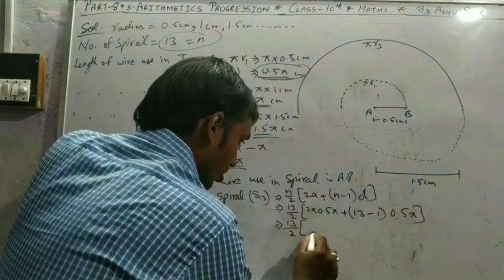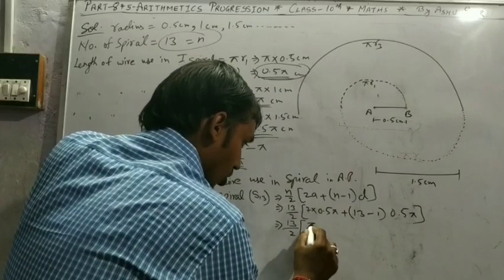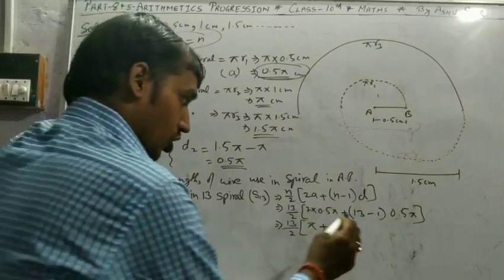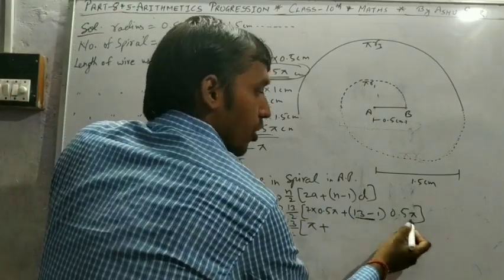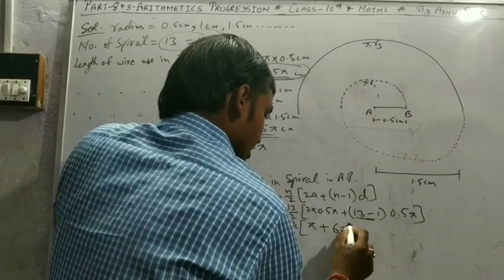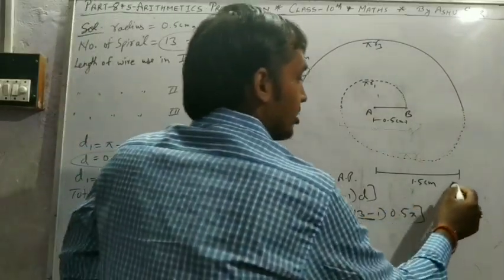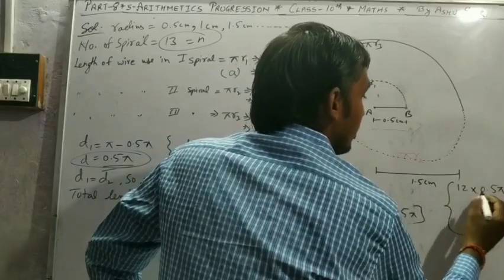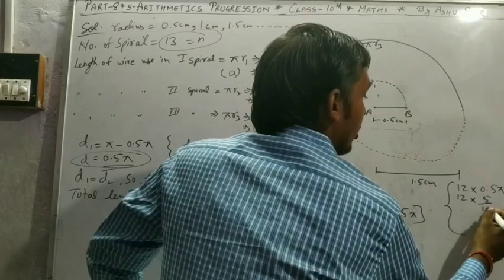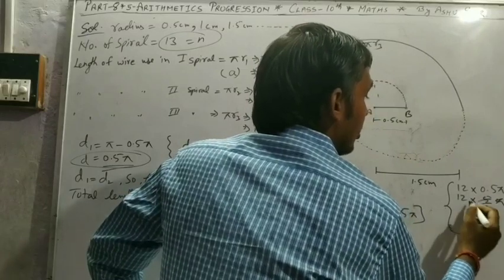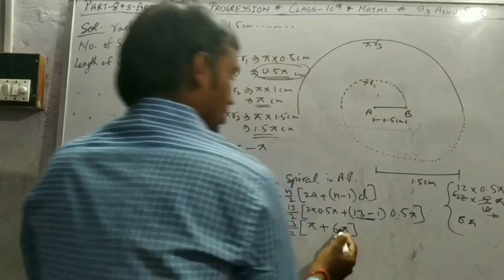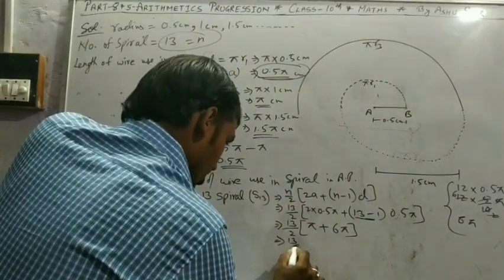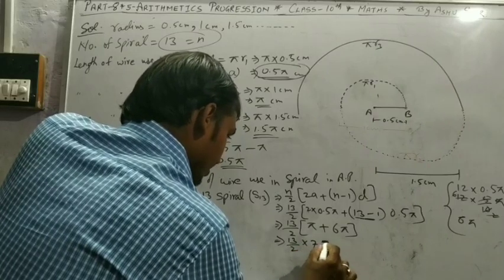13 by 2, 2 into 0.5, only pi. Here 12 into 0.5, 6 pi. If you don't understand, we can solve here: 12 into 0.5 pi, 12 into 5 upon 10 pi, 2 sixes are 12, 6 pi. So 13 by 2 into 7 pi.